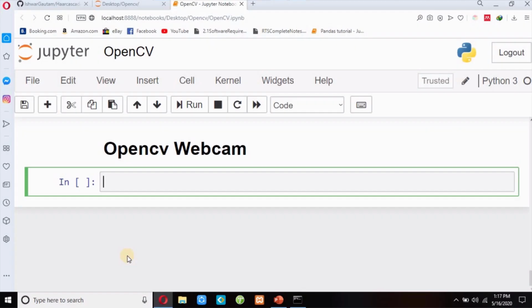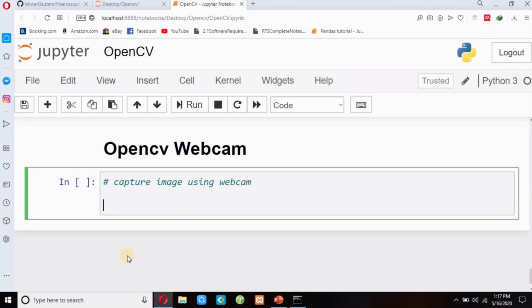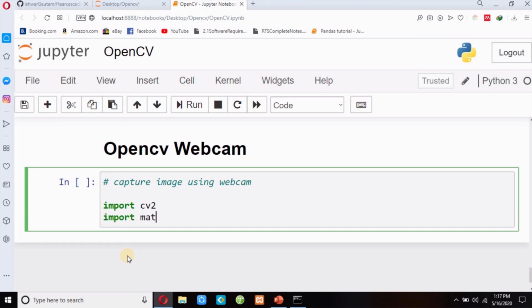Now guys, I am again in my Jupyter notebook and I will explain about the OpenCV webcam. Means I will write code now. Capture image using webcam. First of all, I will import cv2 and then I will import matplotlib.pyplot as plt. I have made a separate video on matplotlib. I hope you have watched it. If not, you can watch matplotlib in my machine learning and data science playlist.